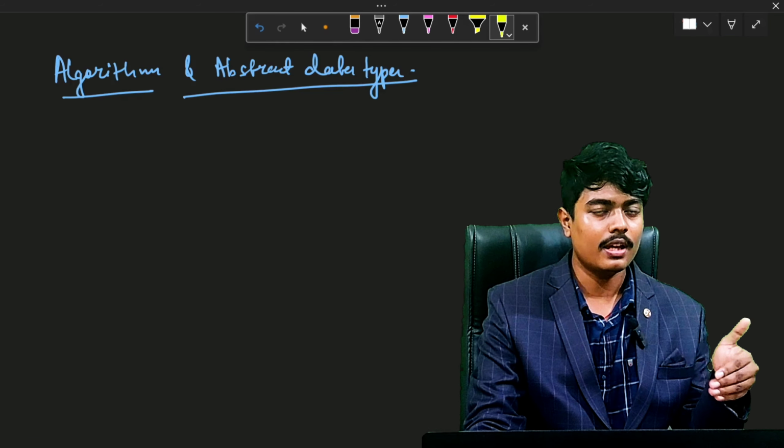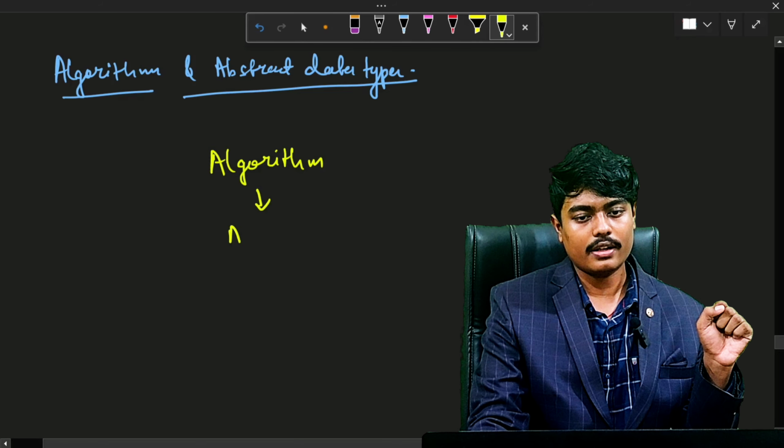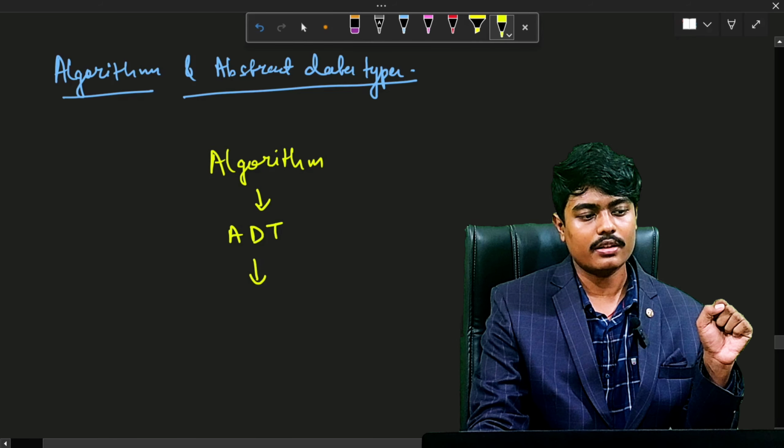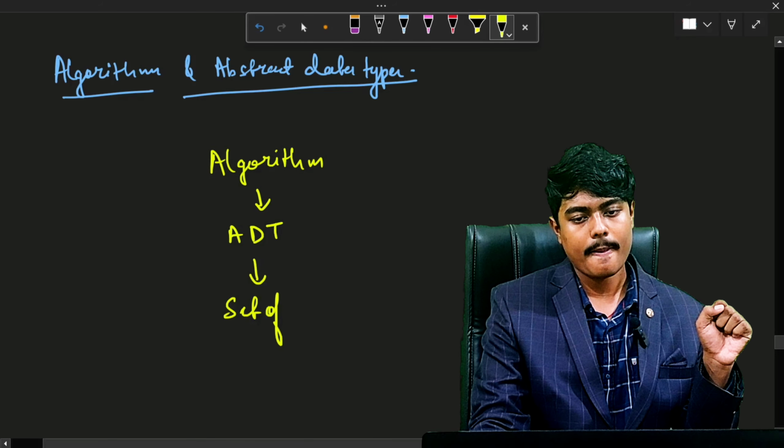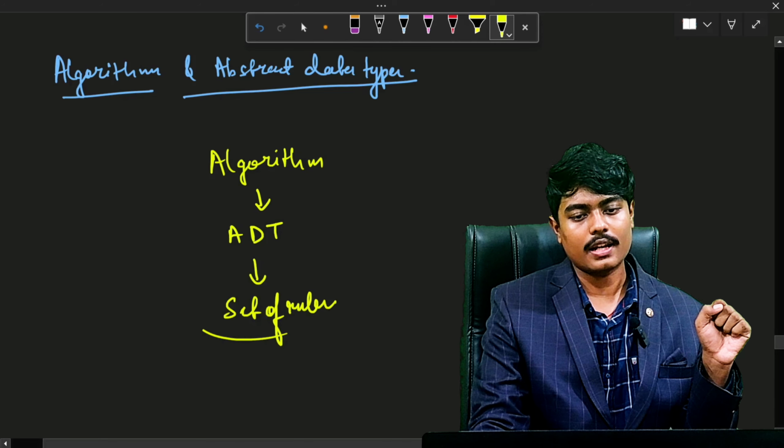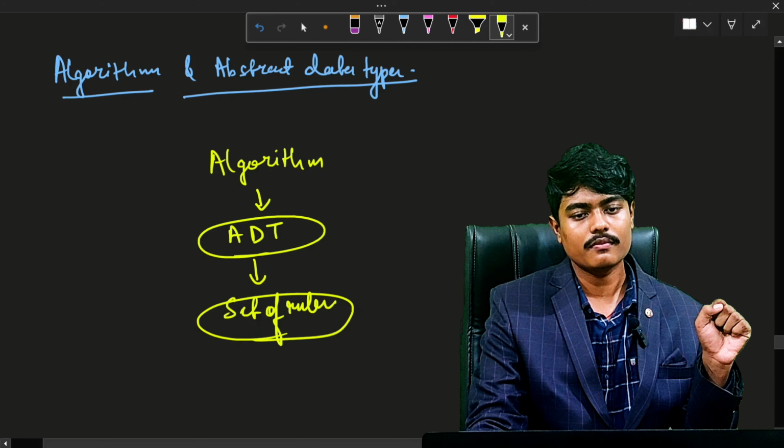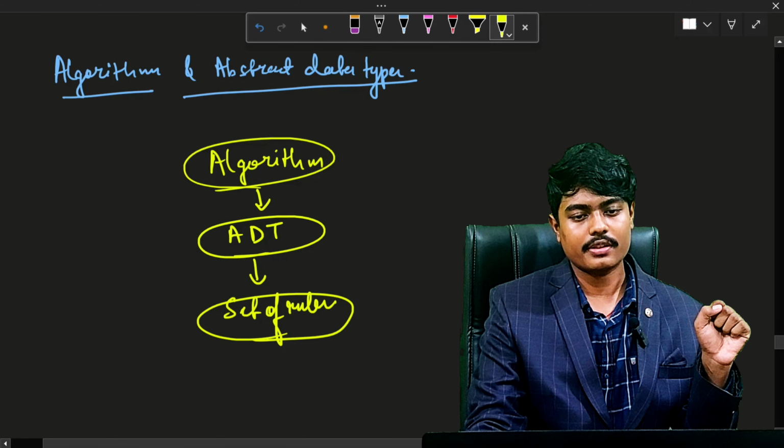So an algorithm can be divided into abstract data type, or I can write ADT, and then it can be divided into a set of rules. So this is the basic hierarchy of it: algorithm to abstract data type, and then it forms the set of rules.